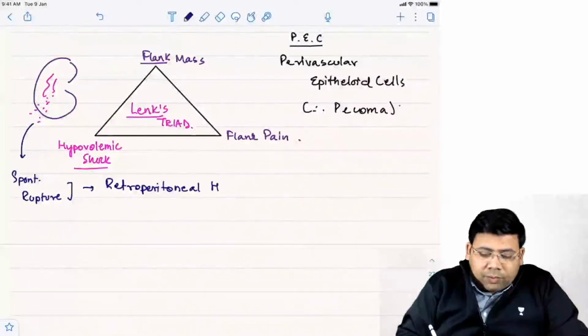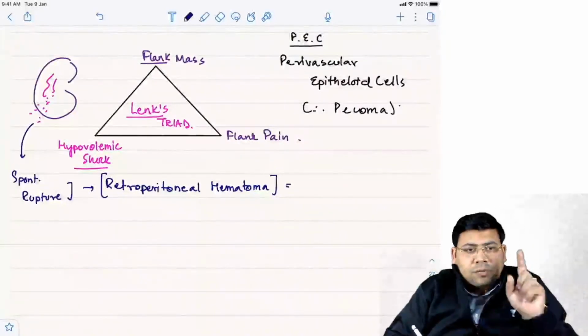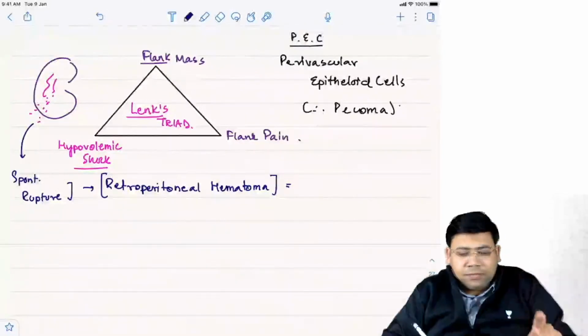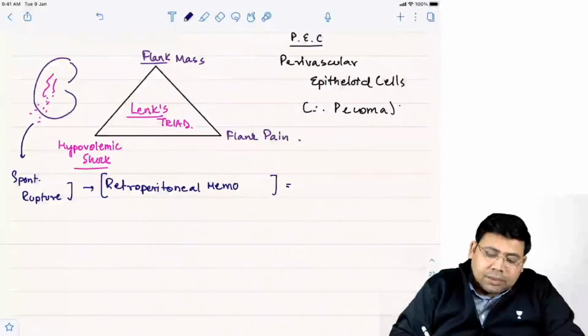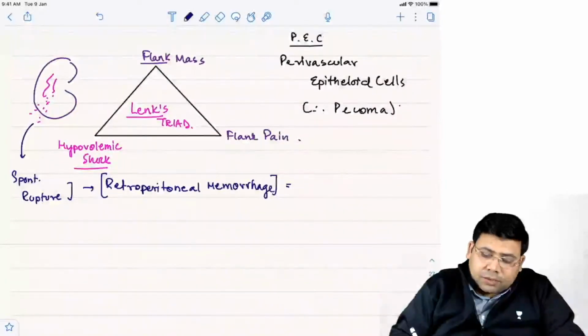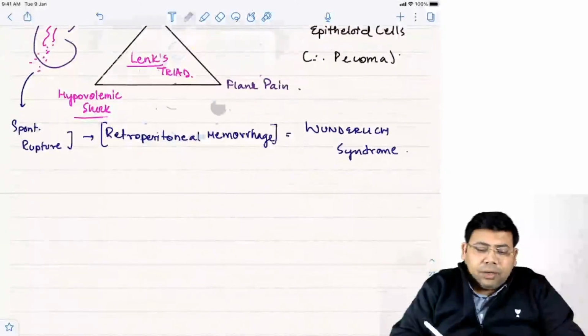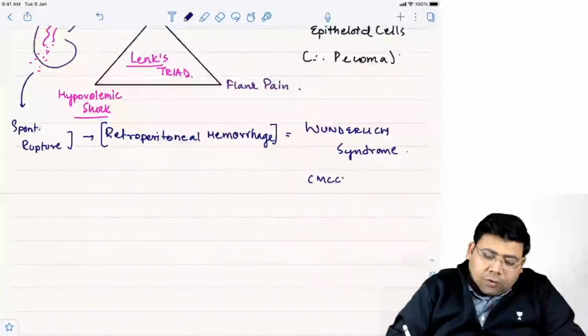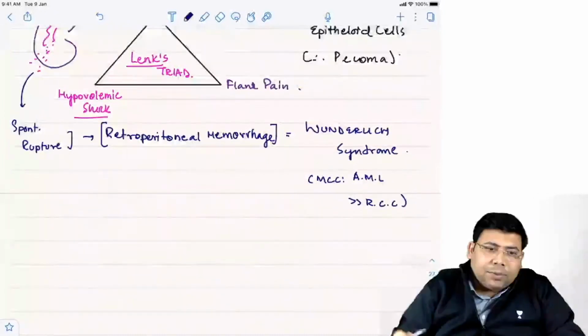Retroperitoneal hematoma. When we are talking about this retroperitoneal hematoma, what is this known as? A spontaneous retroperitoneal hemorrhage is what is known as Wunderlich syndrome. When we talk about Wunderlich syndrome, what is the most common cause? The most common cause is angiomyolipoma, greater than RCC. It can be seen in RCC also.